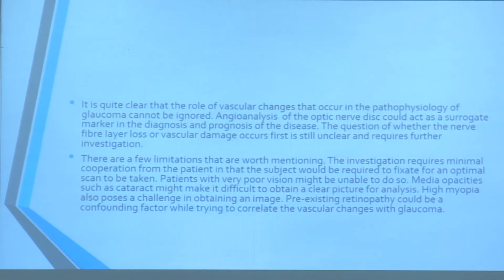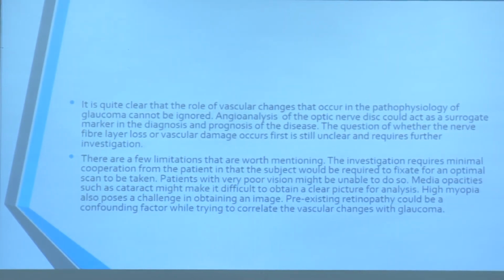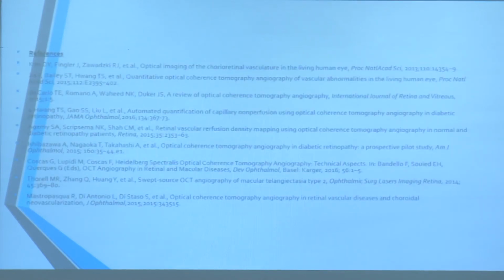So vascular changes occur as a part of the pathophysiology of glaucoma. Whether this predates or postdates the loss of GCC or RNFL is something that has to be taken up in further studies. The limitation is that the patient has to be cooperative, fixate properly, and the media should be clear enough to get a good picture of the vasculature of the disc. So conclusion is the optic disc vessel density could be a surrogate marker to diagnose and to also follow up on open angle glaucoma. Thank you.